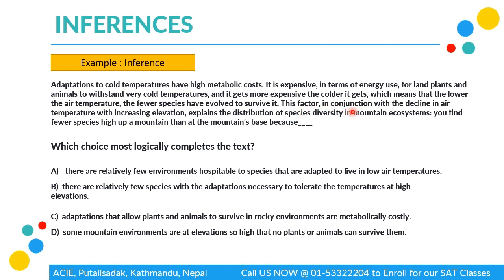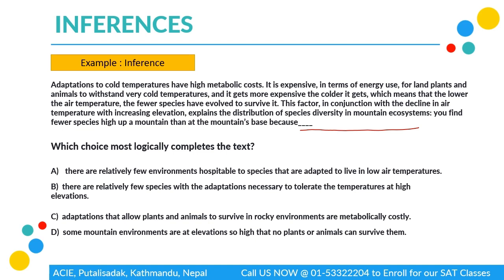This factor, in conjunction with the decline in air temperature with increasing elevation, explains the distribution of species diversity in mountain ecosystem. You find fewer species high up a mountain than at the mountain base because... So here we have been given a fill in the blanks. We have to complete this part. Above, which choice would most logically complete the text?